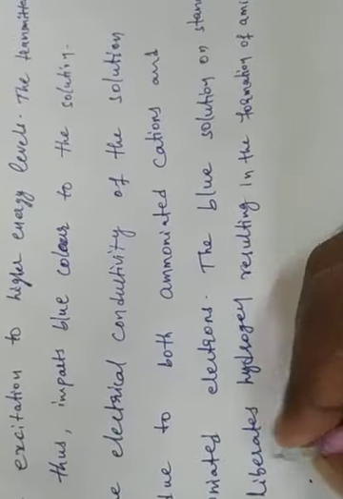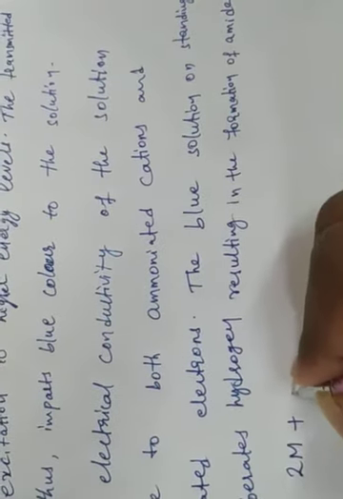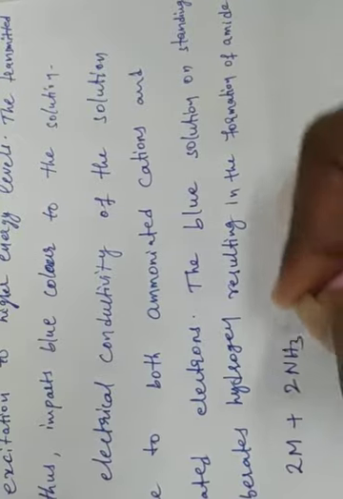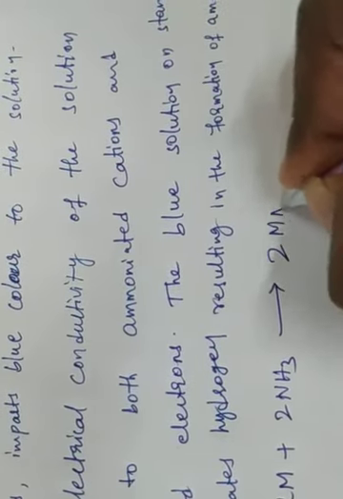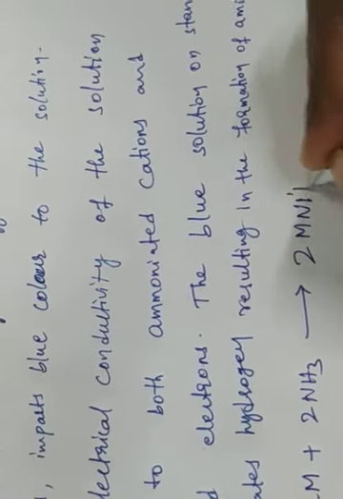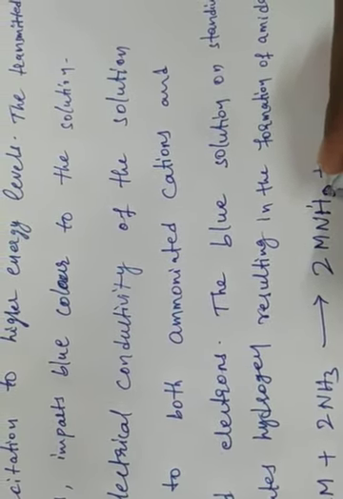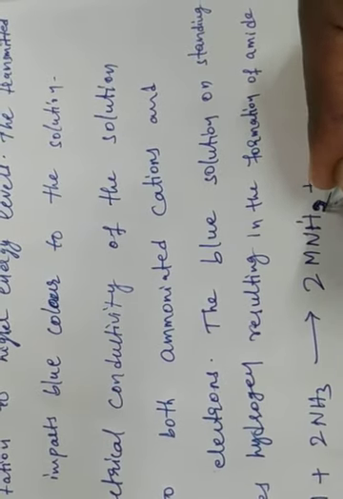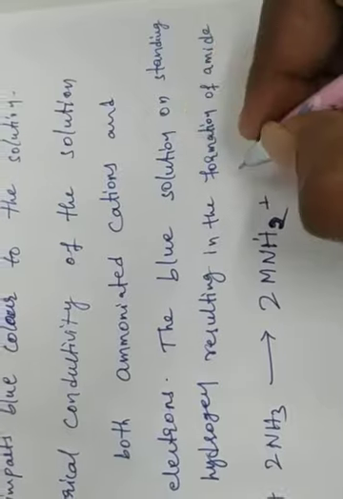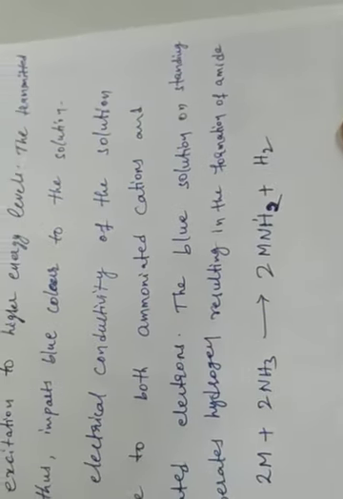Here the metal in ammonia gives rise to amide, NH2. When hydrogen gas is liberated, the amide NH2 is formed.